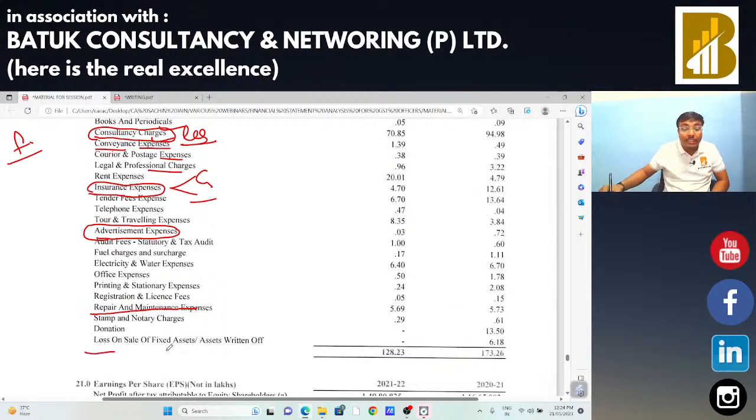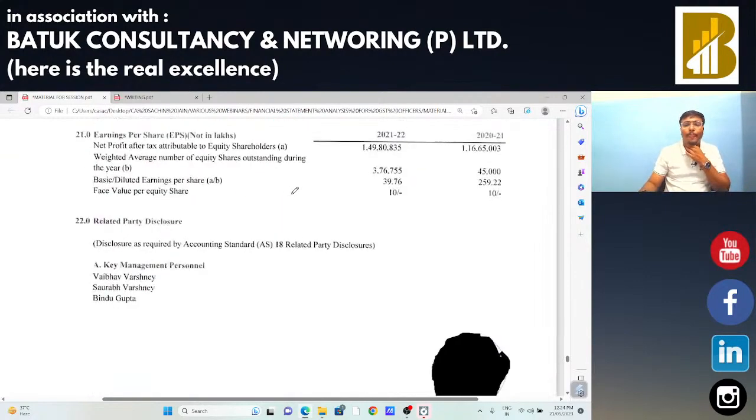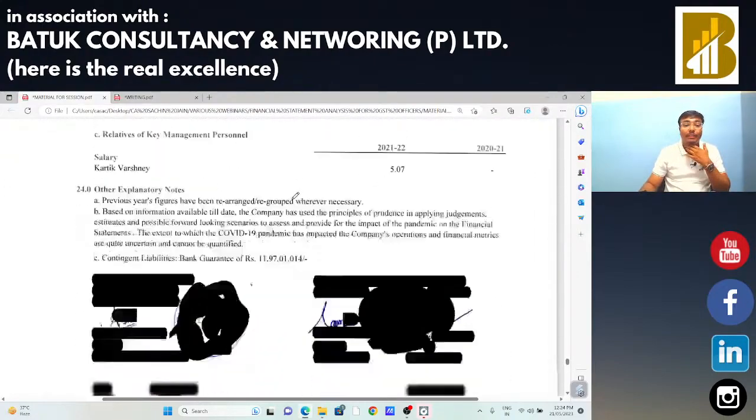Okay, next, loss on sale of fixed assets. Sir, if you find any loss on sale of fixed assets, in that case we need to check the calculation, whether there is actually a loss or not. Because if he sells a car and books a loss, in that case he is not going to pay any type of GST. Okay, in that case we need to check whether there is actually a loss there or not, or whether some planning was done to book a loss for not paying the GST amount on the sale of that particular vehicle. Okay, sir. So we need to check the same without available facts.